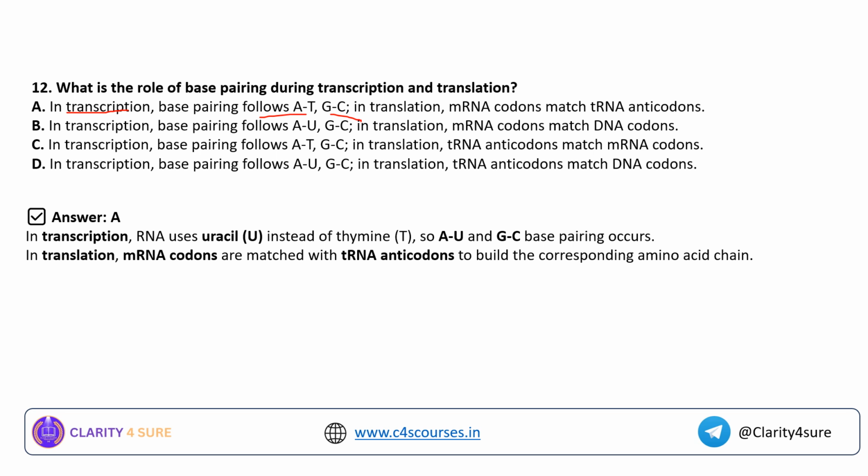So it is adenine and thymine, guanine and cytosine. In translation, the mRNA codons match with the tRNA anticodons, which I have also discussed in the slide where I discussed transcription and translation. So in the base pairing, in the transcription from DNA to mRNA, the base pairing will be AT and GC, whereas in translation the pair will be mRNA codon and tRNA anticodon. This is a very basic thing.